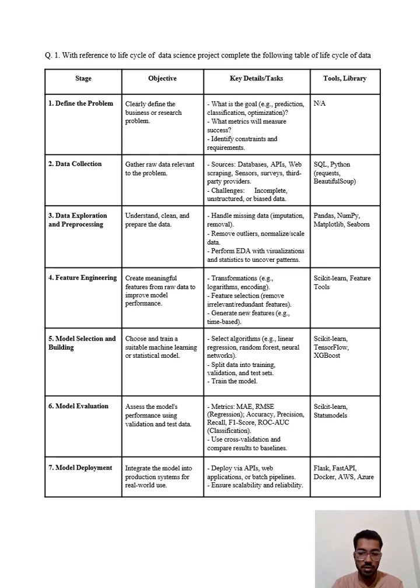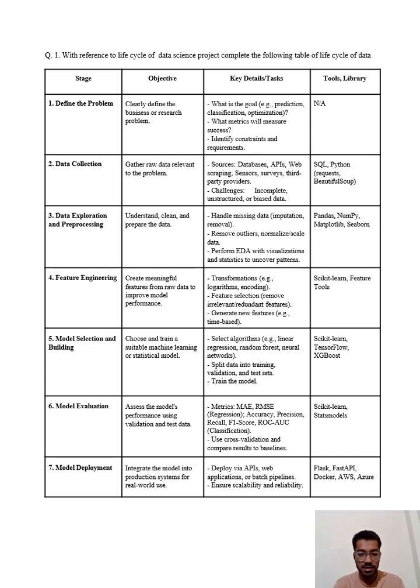We have to gather raw data relevant to the problem. Sources can be databases, APIs, web scraping, sensors, surveys, third-party providers. The challenges in this can be incomplete, unstructured, or biased data. The tools that can be used are SQL, Python, requests, Beautiful Soup. Then third is data exploration and pre-processing.